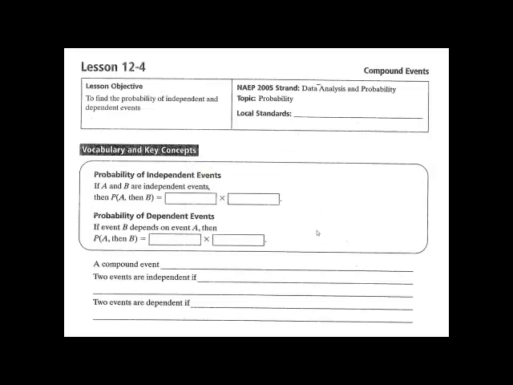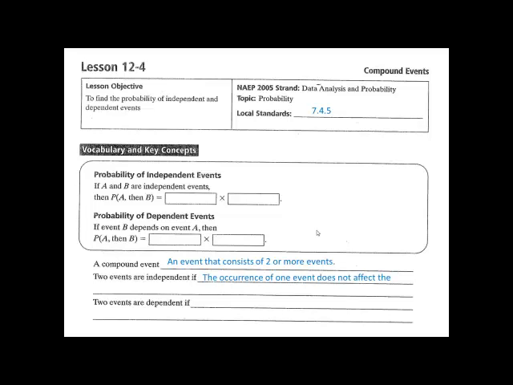Welcome to Lesson 12-4, Compound Events. Our Indiana Academic Standard is 7.4.5. Our first vocabulary word is compound event. A compound event is an event that consists of two or more events.